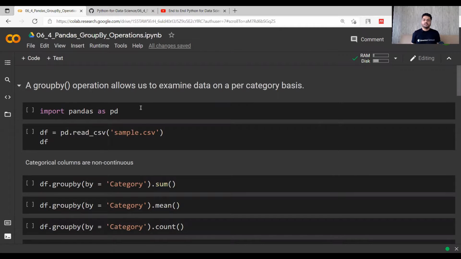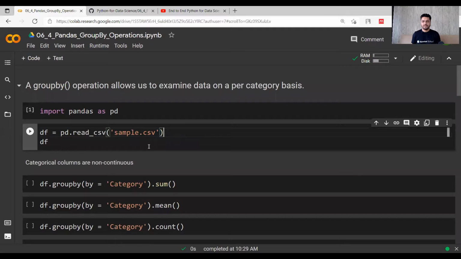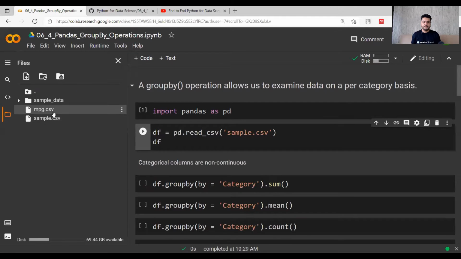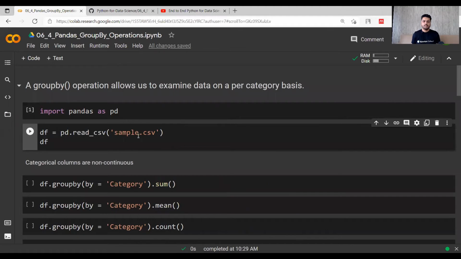So group by operation allows us to examine the data on a per category basis. Now let me explain with examples what I mean. So first of all, I want to import pandas as pd, and then I also want to read a CSV file, sample.csv. It is a very small file. I have typed it in, and I have already put these 2 CSV files for the purpose of this code only. So sample.csv and mpg.csv are the 2 files that I will be using in this video.